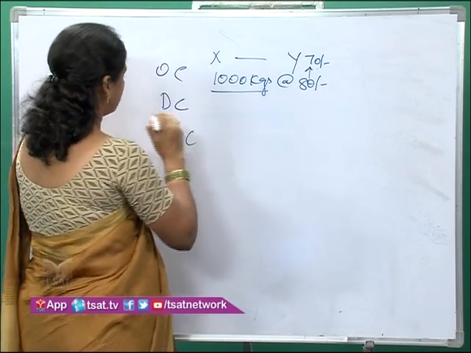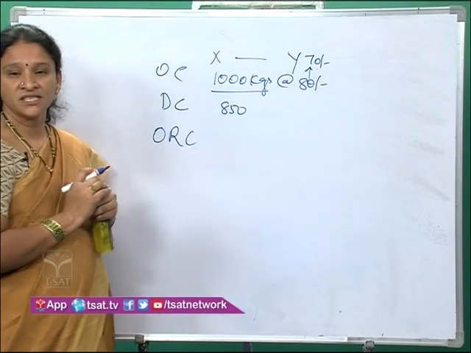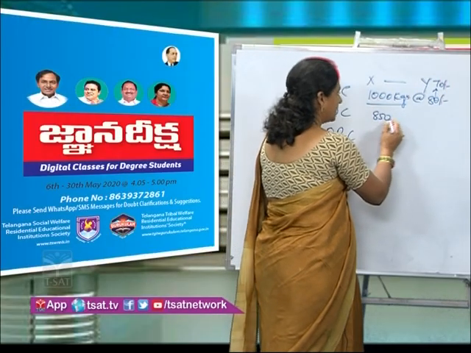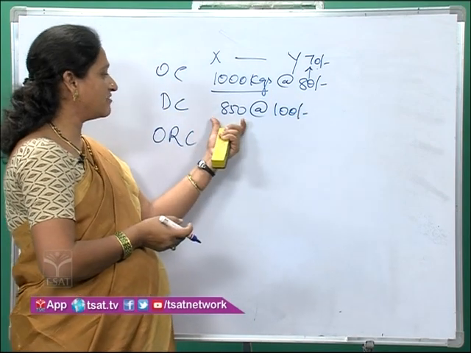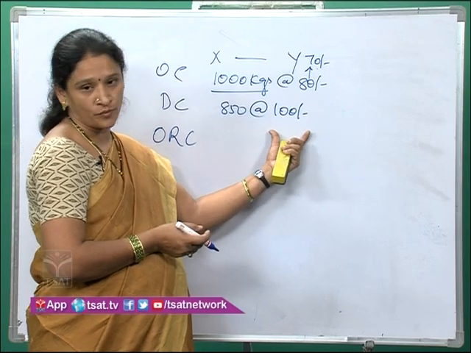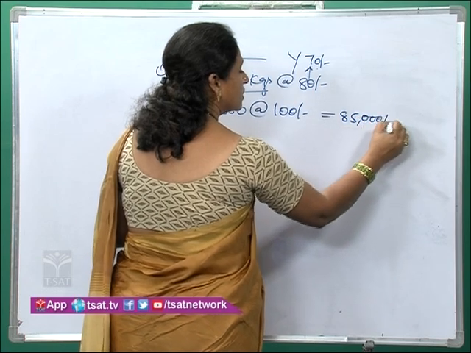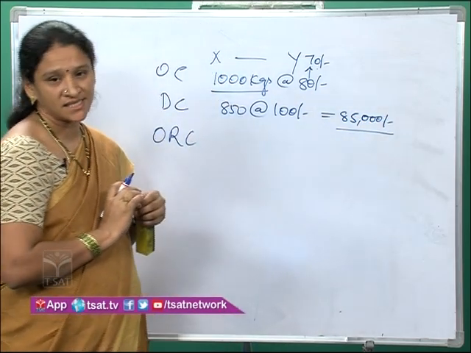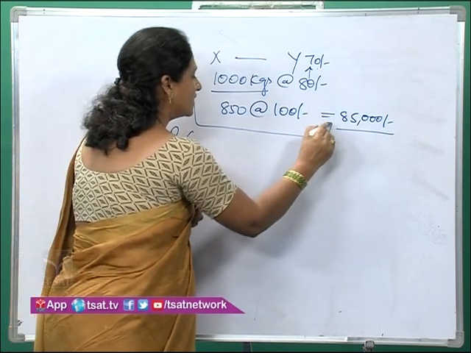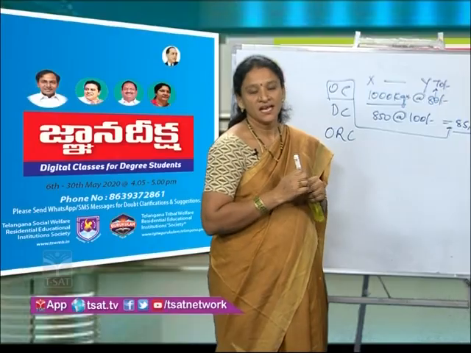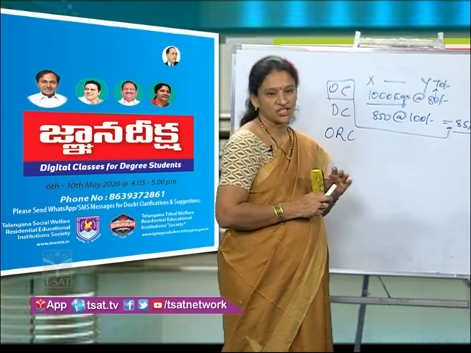Here, if the consignee has sold 850 kgs of rice at the rate of say 100 rupees. So what is the total amount of sale here? 85,000. So this is the value of the total sales. When commission is calculated on such value, then it is called ordinary commission. The commission calculated on the total sales is called ordinary commission.